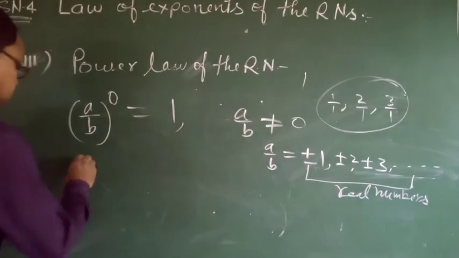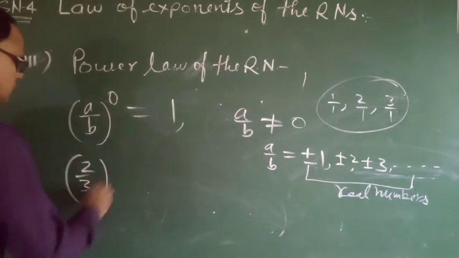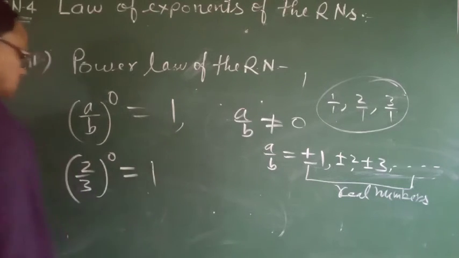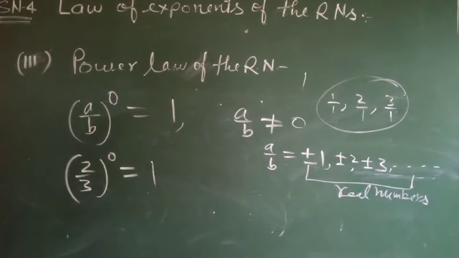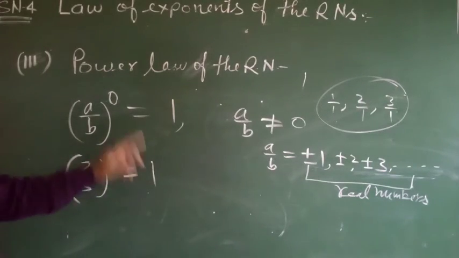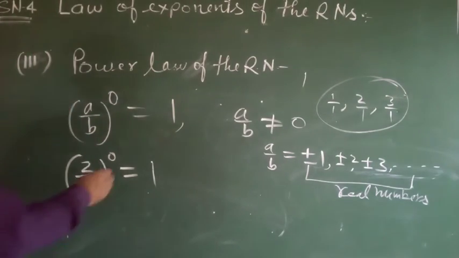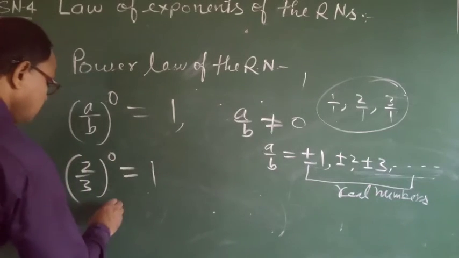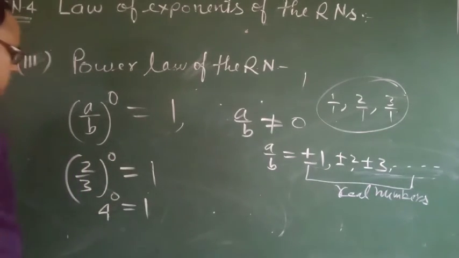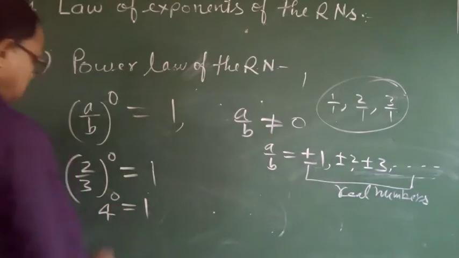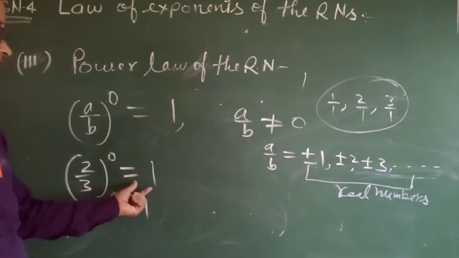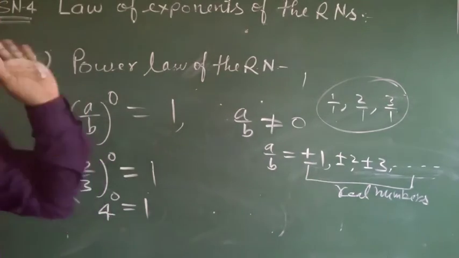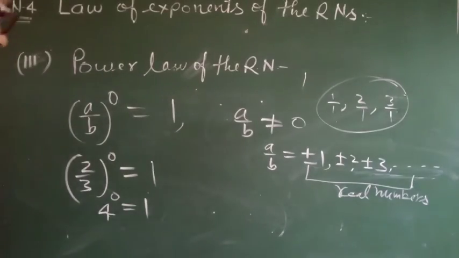Here 2 by 3 to the power 0 is equal to 1. For any rational number or integer, if the power is 0, the value will always be 1. Here 4 by 0, we can write integer. Okay? And this is a rational number and this is rational. If a rational number or integer has power 0, that value will always be 1. Okay? Next.